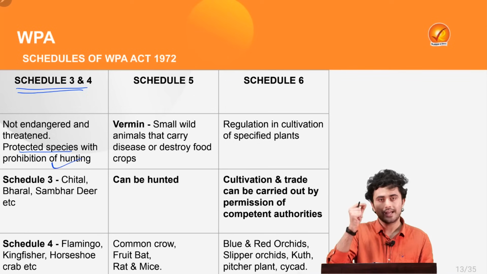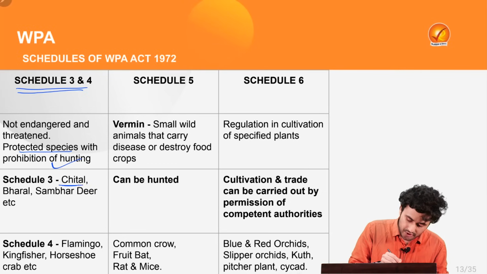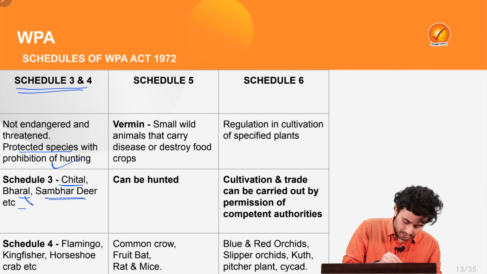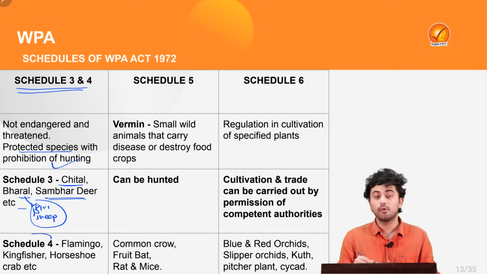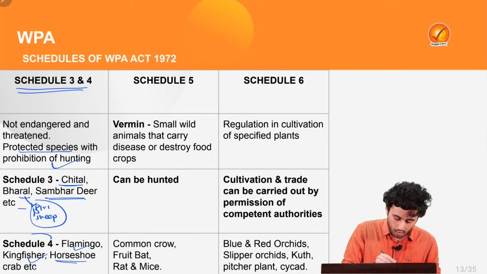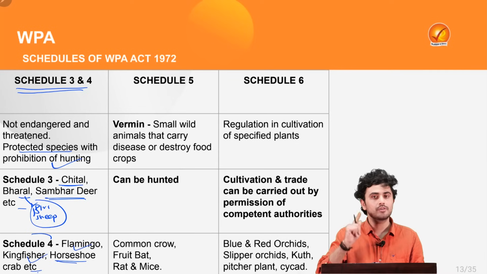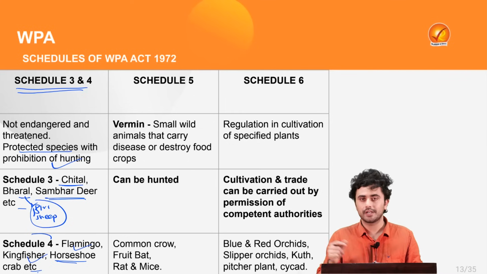Now, we will see category wise the animals which are kept in Schedule 3, such as cheetal, bharal and sambhar deer, where the bharal is the blue sheep found in the region of high plateaus such as Ladakh. Also, the Schedule 4 animals such as flamingo, kingfisher and horseshoe crab. Keep horseshoe crab in mind because we will come to this species a bit later.